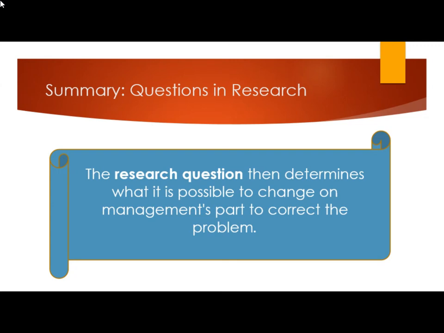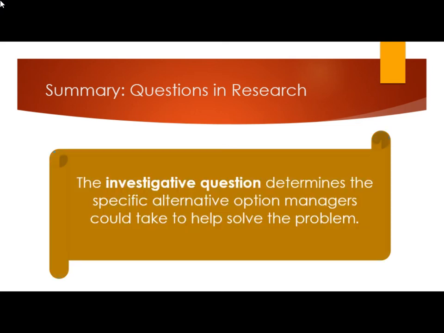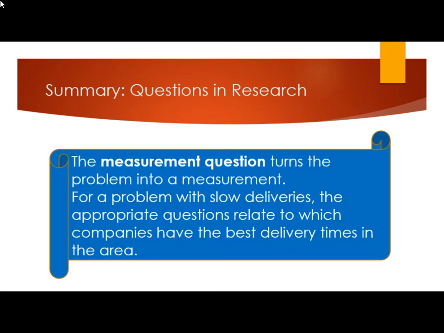The research question then determines what is possible to change on management's part to correct the problem. The investigation questions determine the specific alternative options managers could take to solve the various problems. The measurement questions turn the problem into measurement.